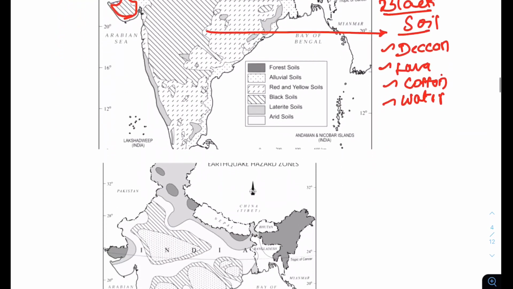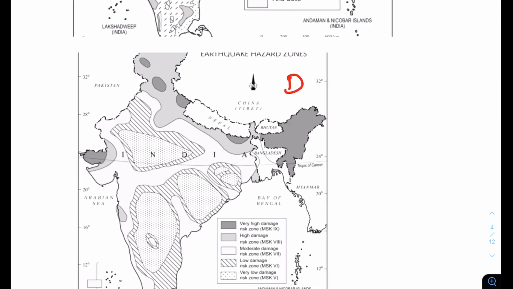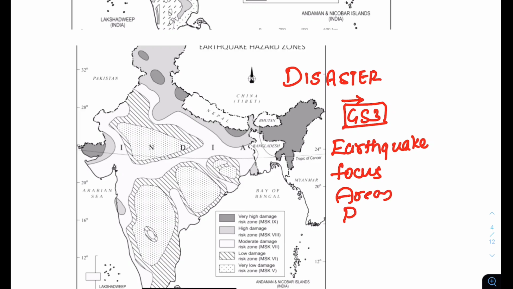One other example I will give you. Let us assume that you are going for disaster. This is also a GS paper 3 topic, disaster management. But in the preliminary examination, let us assume they ask about earthquakes. In earthquakes we have many important things like focus, the areas in which earthquakes occur, P waves and other waves.